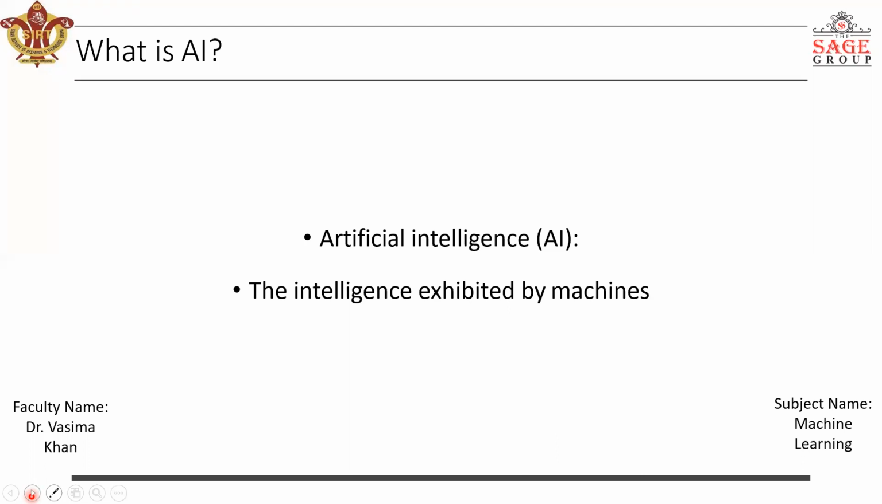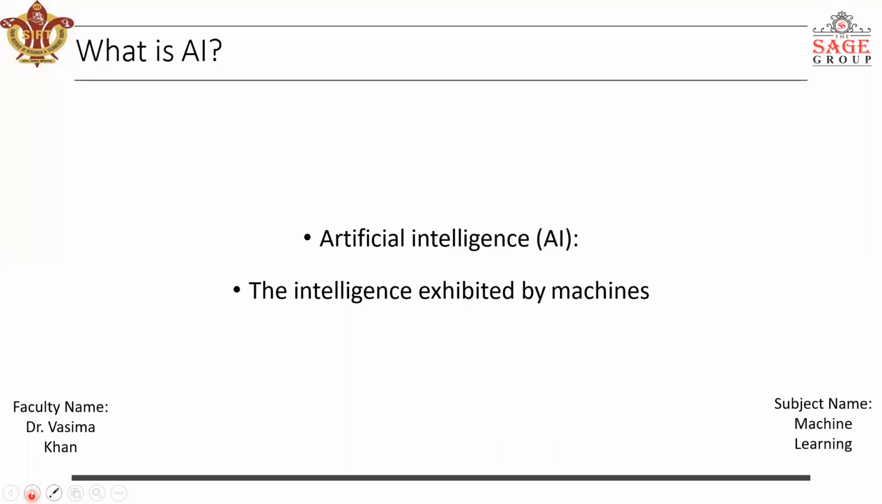Now what we mean by artificial intelligence is that if you're able to make anything which is not made by God, if you're able to make that particular thing intelligent, then it is known as artificial intelligence. The intelligence exhibited by machines, you can say this thing as artificial intelligence.